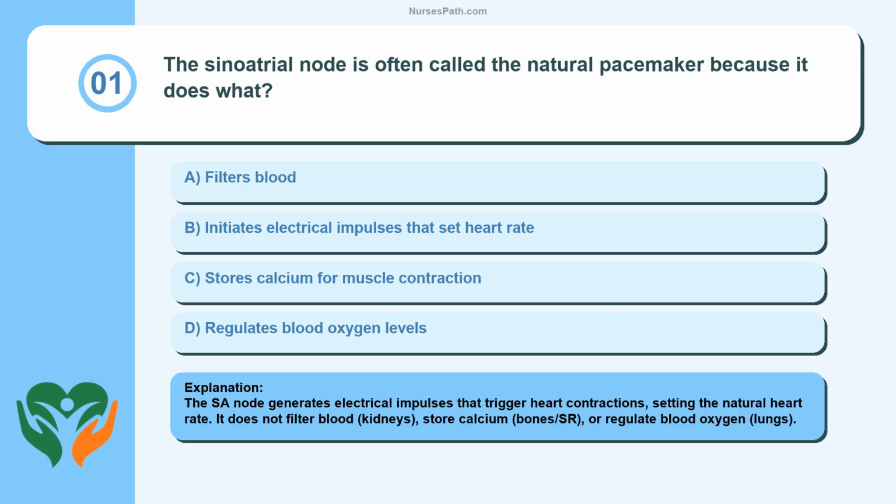The SA node generates electrical impulses that trigger heart contractions, setting the natural heart rate. It does not filter blood (kidneys), store calcium (bones/SR), or regulate blood oxygen (lungs).